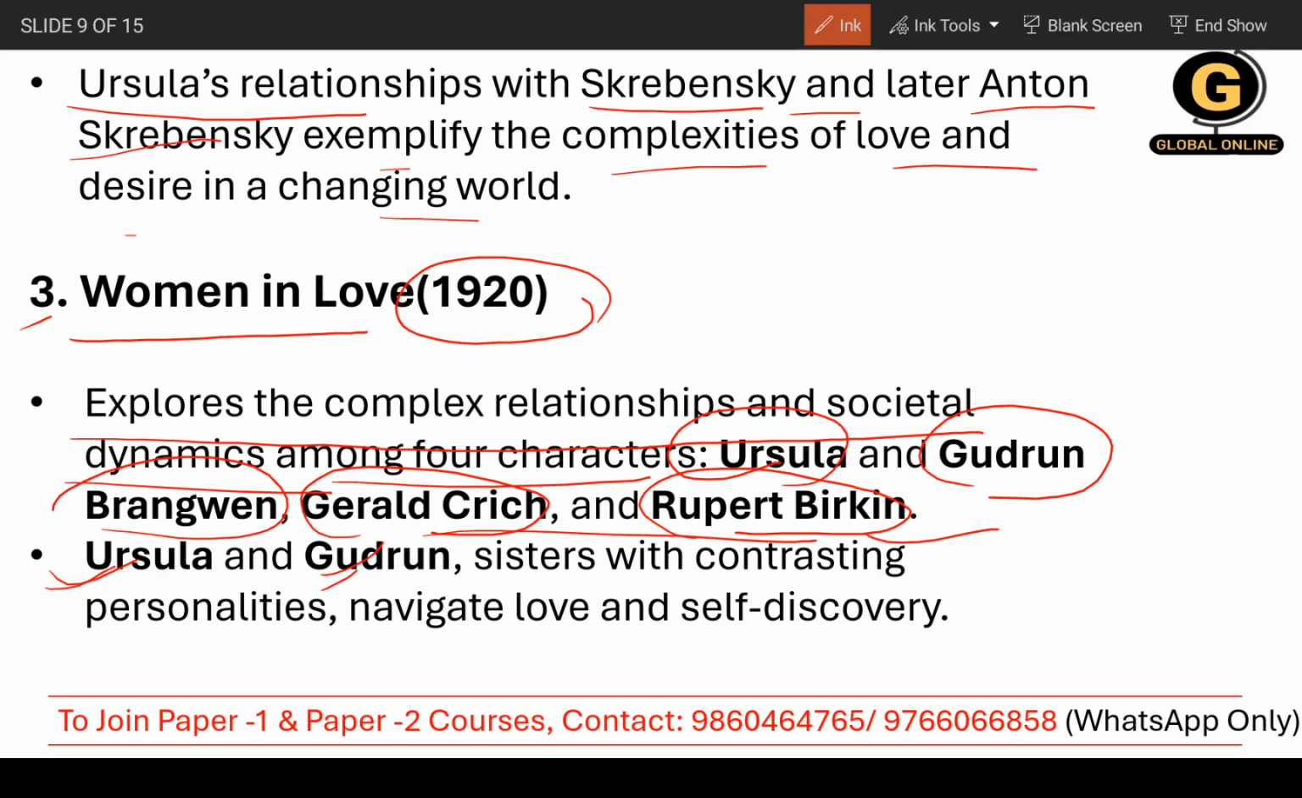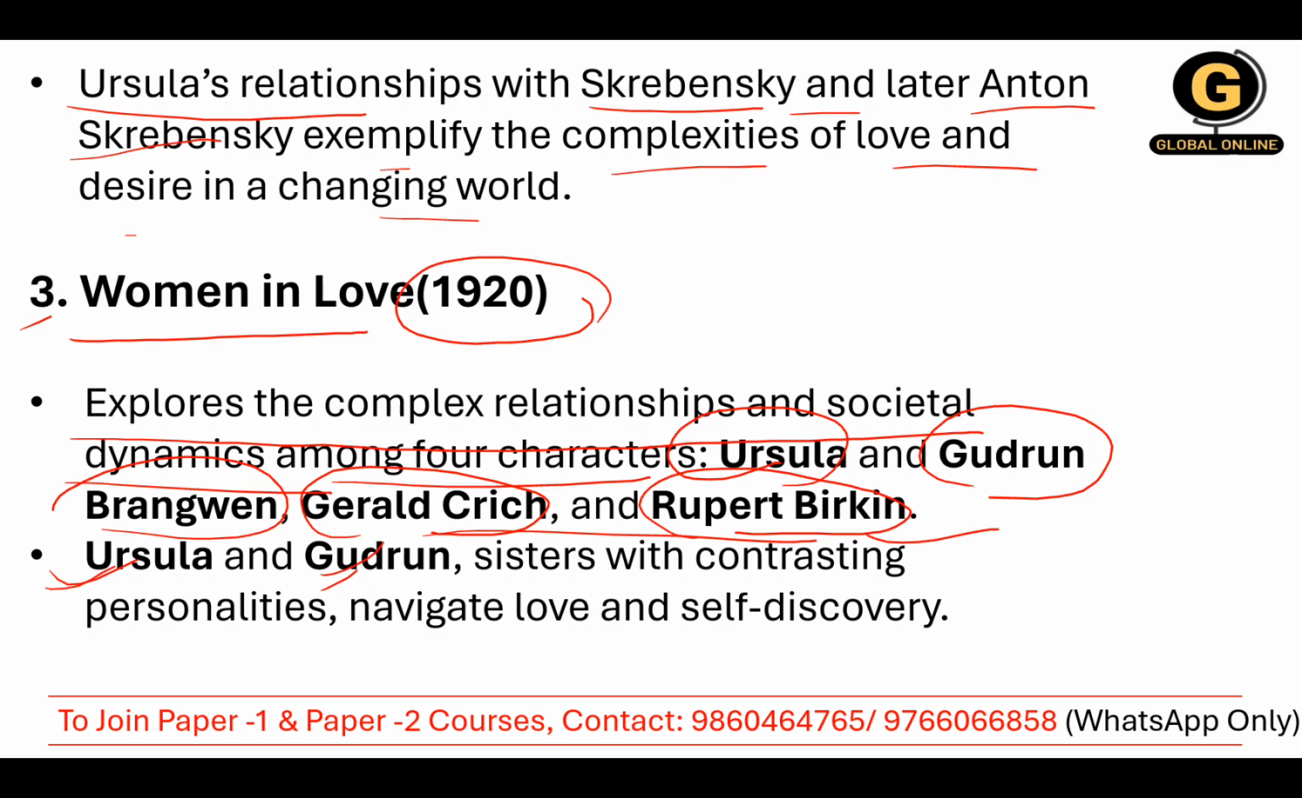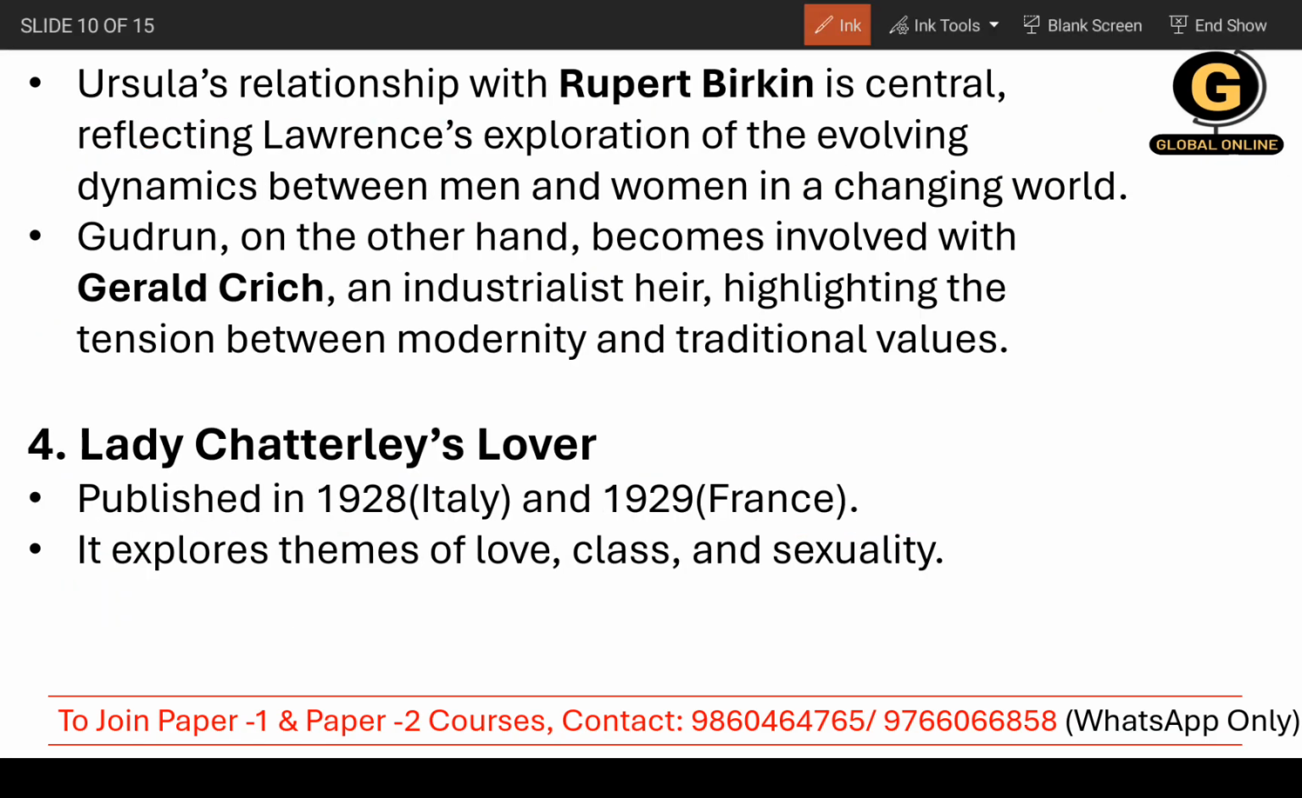Now, Ursula and Gudrun, the sisters, have very contrasting personalities. Both have a different way. Have you ever experienced or watched a movie where two characters are there, but one has traditional values and one has modern or very outspoken values? Okay, I think there is a movie of Priyanka Chopra and Anushka Sharma. So both characters are very different, even though they were not sisters. Ursula's relationship with Rupert Birkin, you are going to say, is central, reflecting Lawrence's exploration of the evolving dynamics between men and women in a changing world.